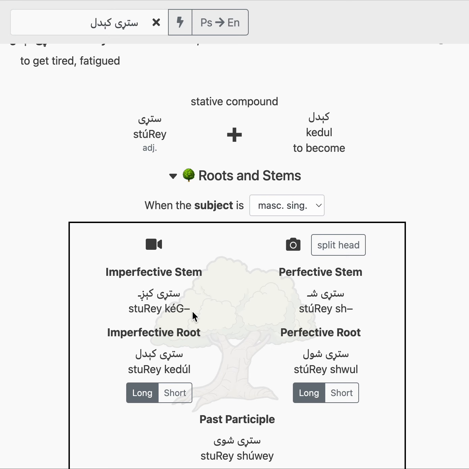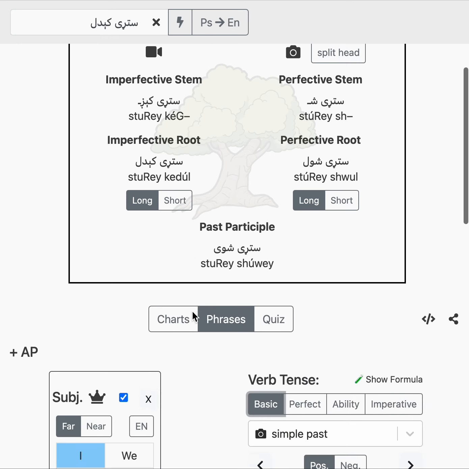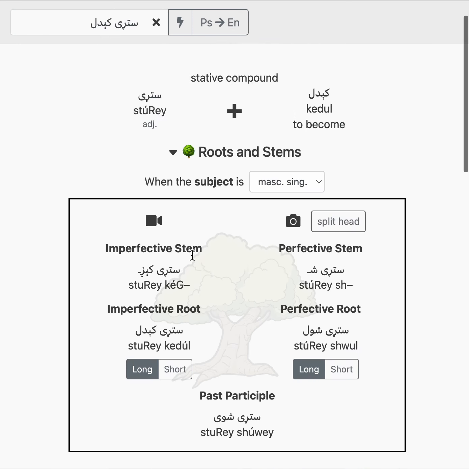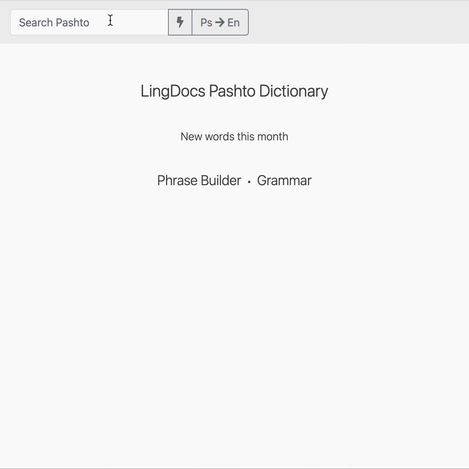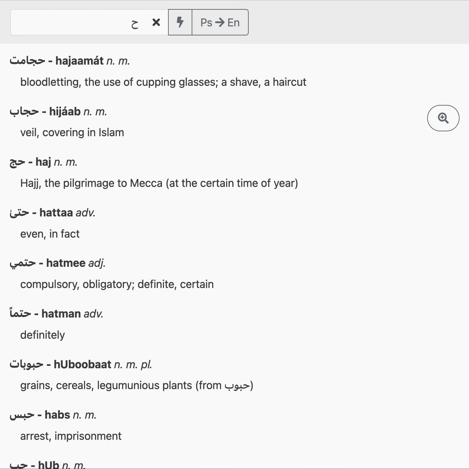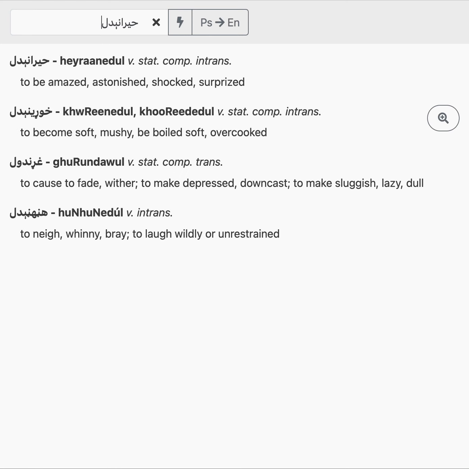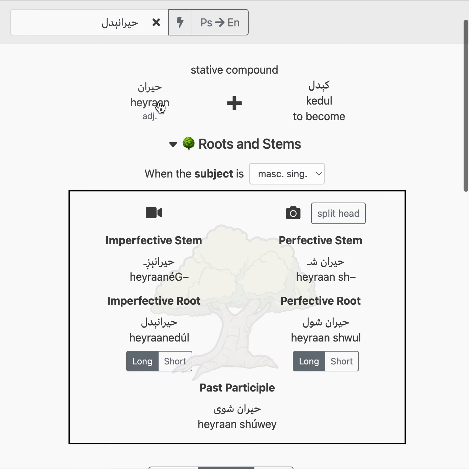So another thing to notice is that we saw how it welded, but it actually will squish together even more using the imperfective stems and roots if we use some verbs. So if we have, let's say, heirani dal. Here we have heiran and to become. So to become amazed or surprised or whatever. Notice here, these things are really shoved together.